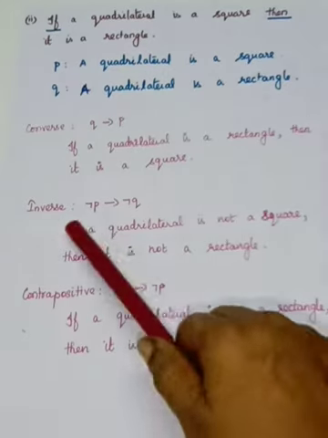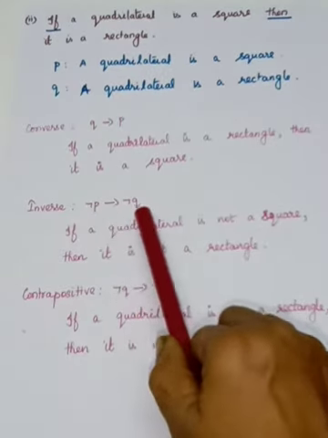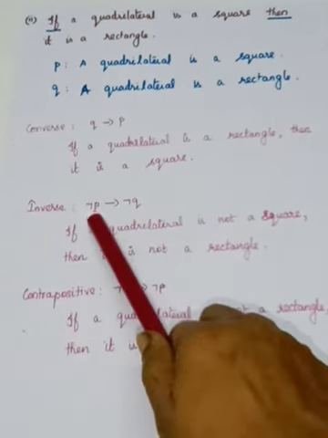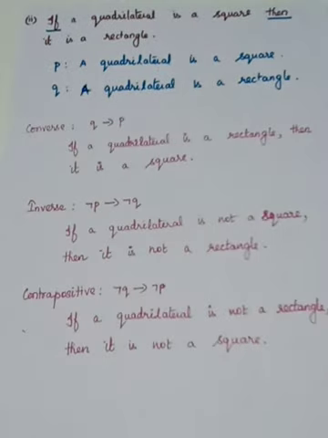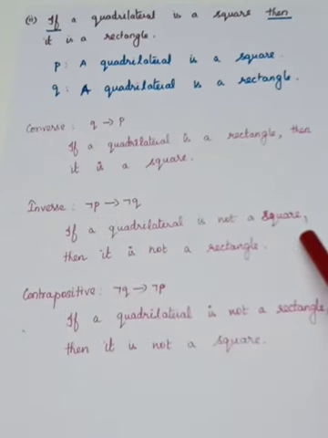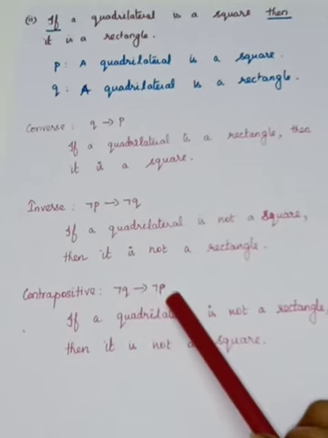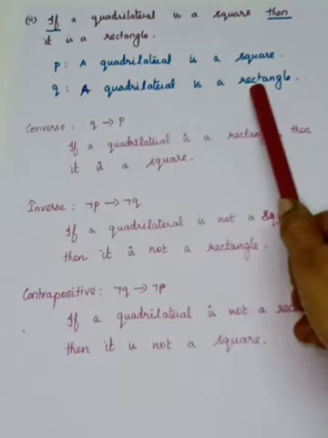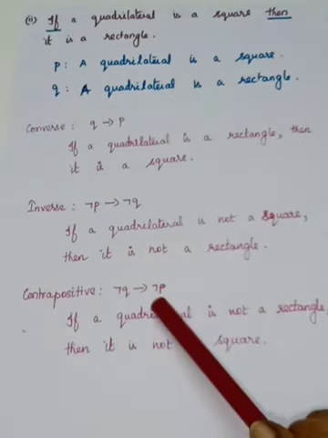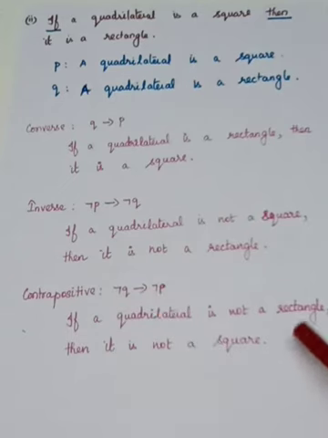Okay. Inverse means what? It is negation P implies negation Q, or if negation P, then negation Q. So negation P is what? A quadrilateral is not a square. So conditional statement means you have to use if. If a quadrilateral is not a square, then it is not a rectangle. Next one, we have to go for the contrapositive statement, which means negation Q implies negation P. Go to Q: a quadrilateral is a rectangle. So what is negation Q? If a quadrilateral is not a rectangle, then negation P you have to write, then it is not a square.